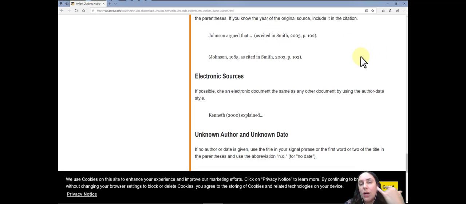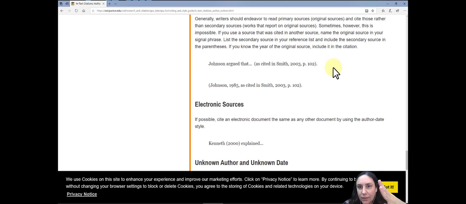So if you are quoting or paraphrasing from a source that is being quoted in another source, as an example, let's just say you found this great journal article, and in this particular journal article, they are quoting another author or another case study. So the idea is that you try to find that case study and then quote from that case study. But let's just say you tried our databases, you tried the internet, and you just can't find it. Then you can still incorporate that into your essay, but then you just have to say,